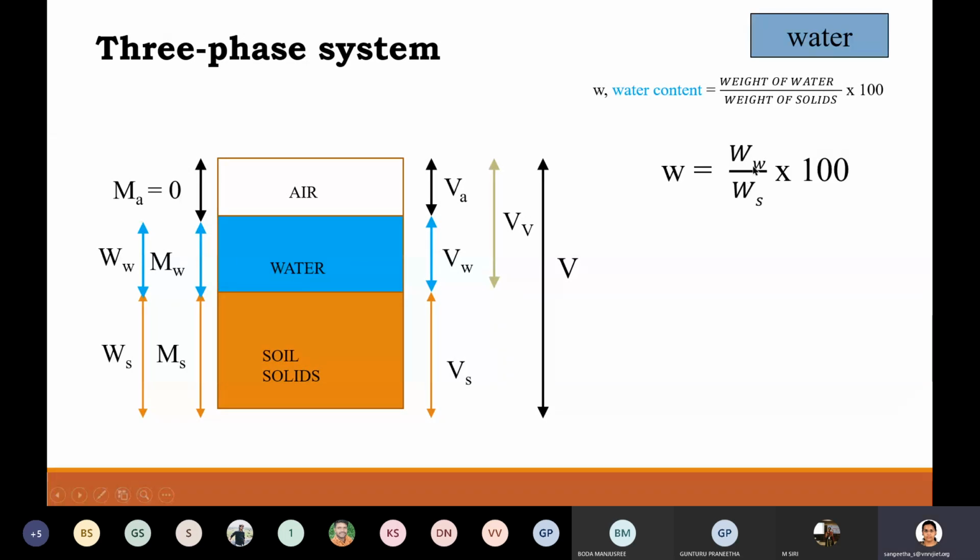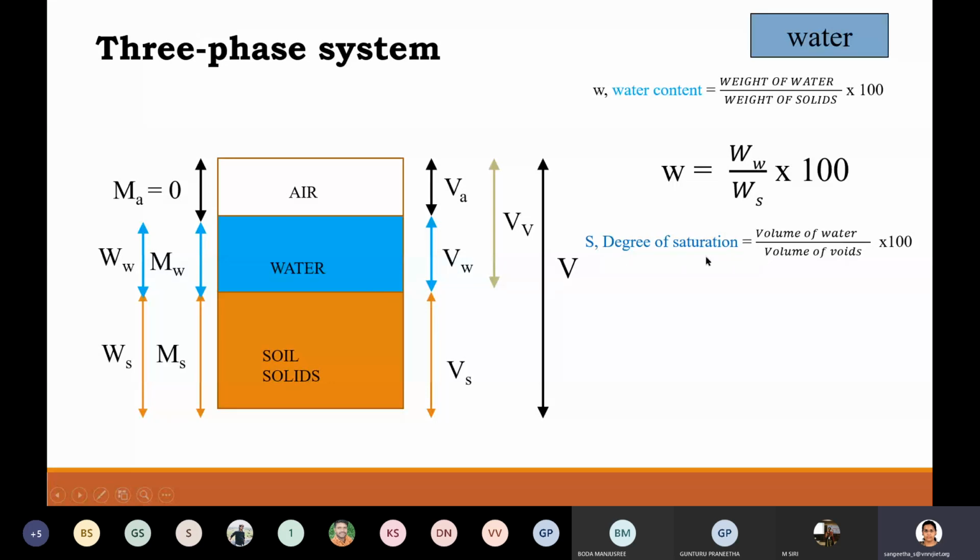If you want me to represent in terms of letters, WW by WS into 100. See, always instead of remembering the formulae, remember the formulae in terms of words. That will be easy. Because these WS, WI, WR, you are studying so many subjects throughout your engineering, you will get confused and you may forget. Instead, remember the formulae in terms of words, then you will never forget.